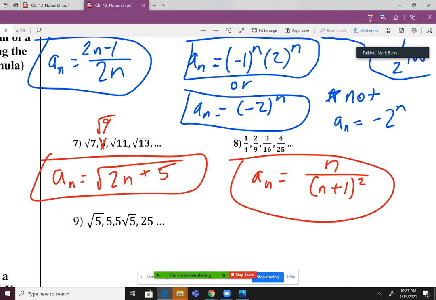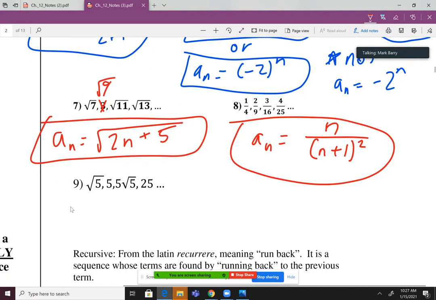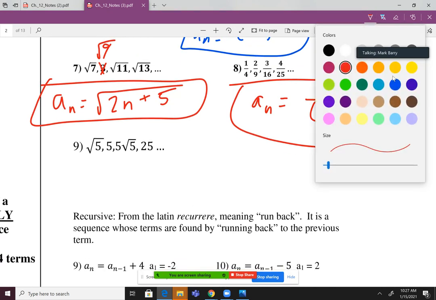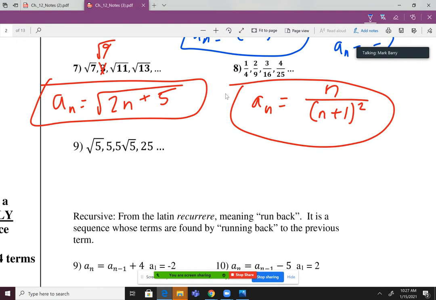All right. Good stuff. All right, number 9, very tricky as well. Okay, like I said, if this is seeming difficult, it is, okay? But remember also, it will get easier. Okay, so number 9, what do I notice? So the first term is rad 5, the second term is 5, and then it gets 5 rad 5 and then 25.